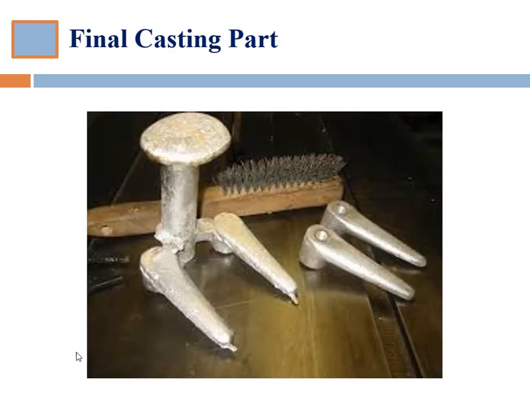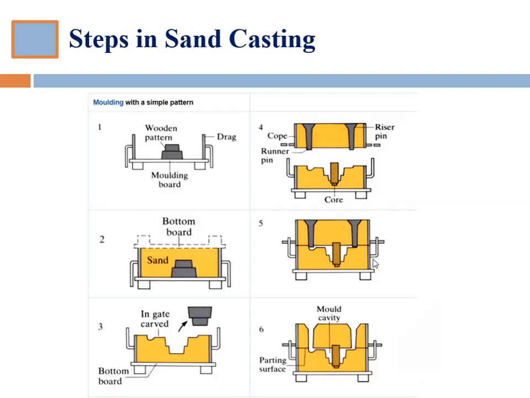So after solidification we take out the component. Here you can see this is an extended portion of the pouring basin. This is nothing but the metal which remained in the hole which we made for pouring the molten metal. So this is undesirable, so later on we are going to trim it, we are going to cut it, and finally we will get these components which are required. So this is what we have seen in the actual picture.